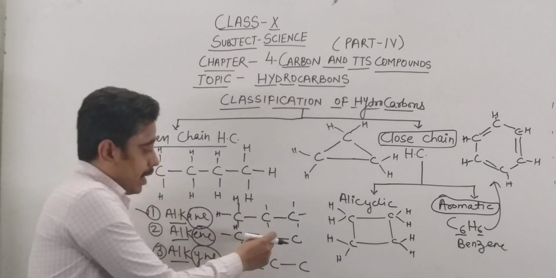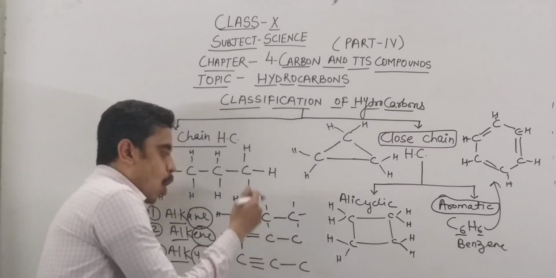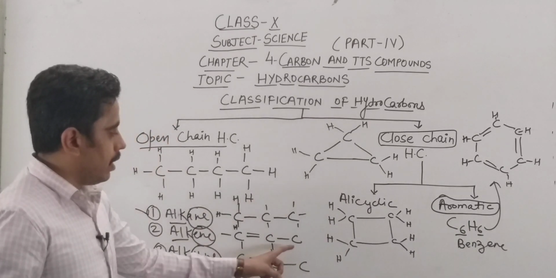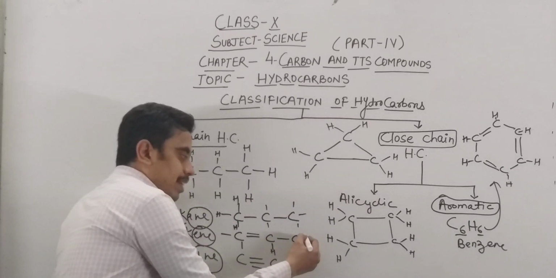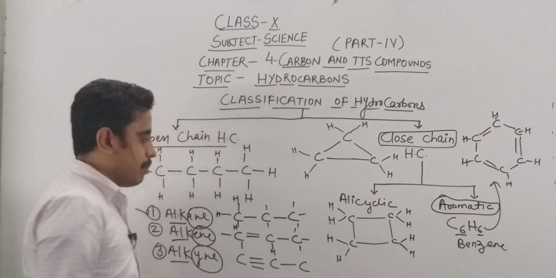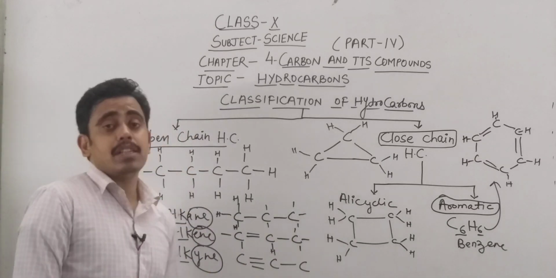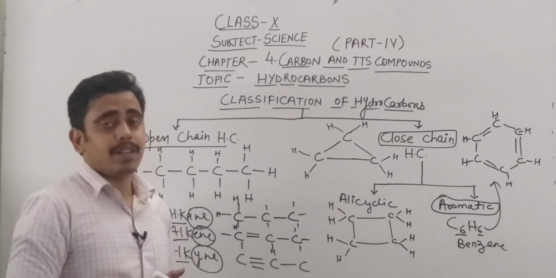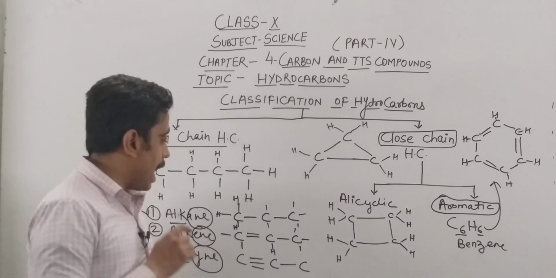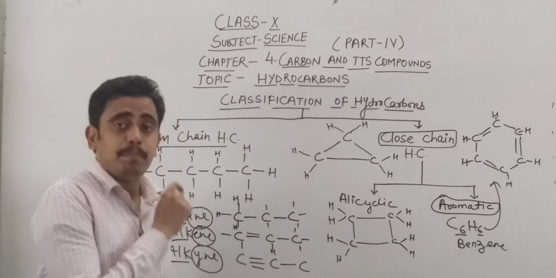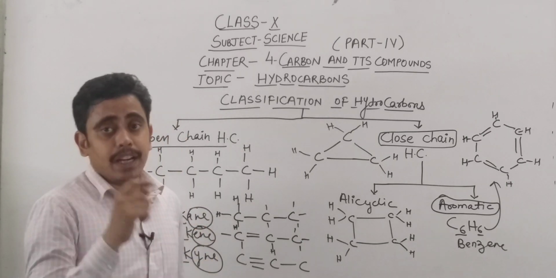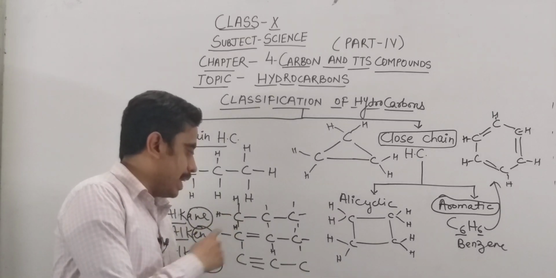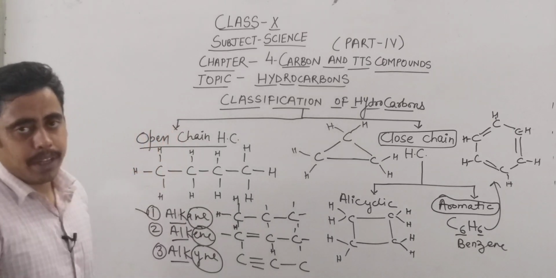In this structure you will see there are 3 covalent bonds completed, only 1 bond is left, so 1 bond will be completed by a hydrogen atom. In the third, 1 bond is completed and 3 bonds are left, so 3 bonds will be completed by hydrogen atoms. Now similarly in this one also, so you can draw the structure. You have to take care while drawing the structure that you complete the valencies of carbon. It must always form 4 bonds, and the 4 valencies must be completed. Okay, thank you.